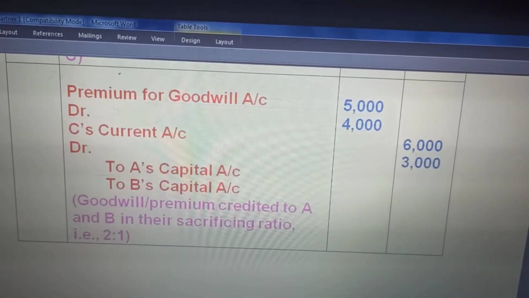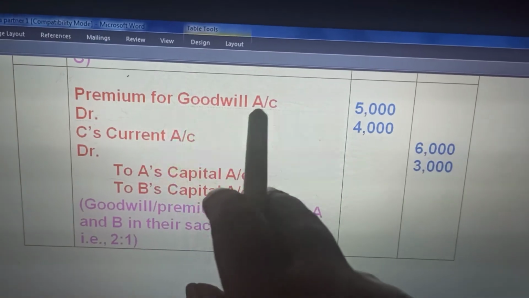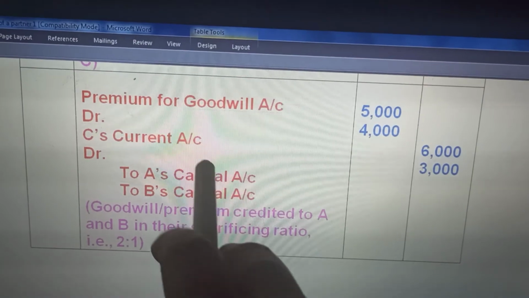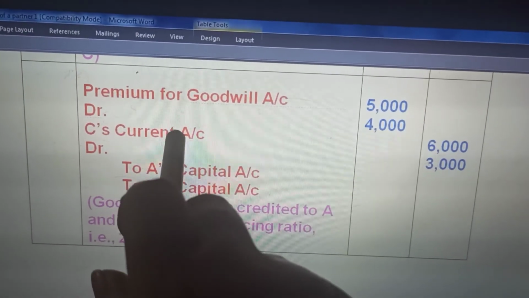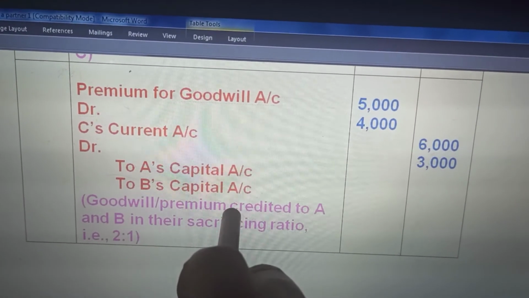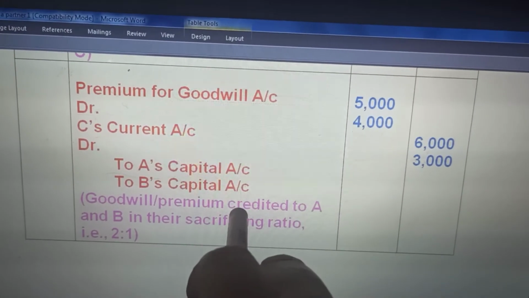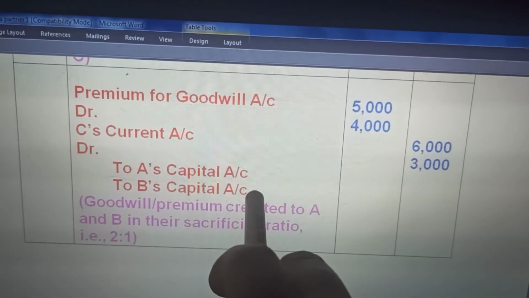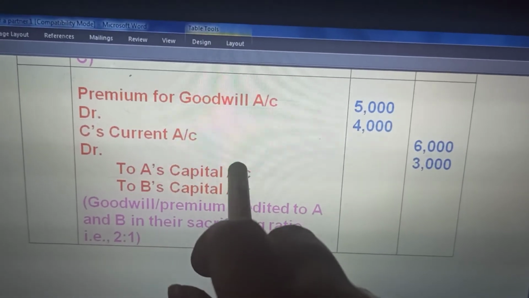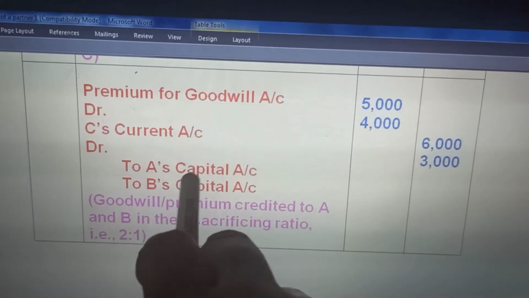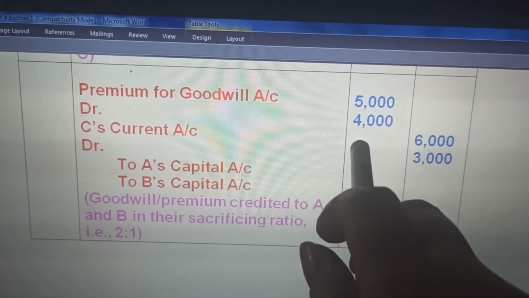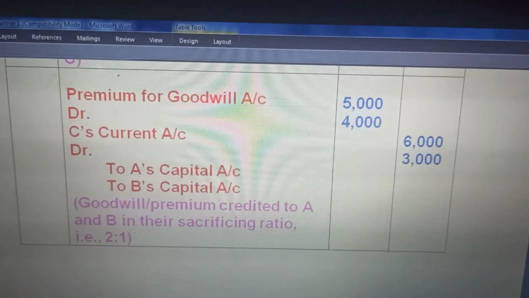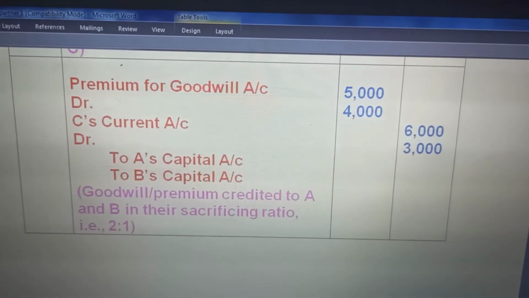See, these are two entries that have gone mixed. Premium for goodwill account to old partners, and what he does not bring is new partner's current account to old partners. You can make two separate entries or combine both. Premium for goodwill 5,000 to old partners. We distribute this in the sacrifice ratio. And the second entry will be new partner to old partners with 4,000, that is goodwill not brought, also in the sacrifice ratio. So we can combine both the entries and make a combined entry.